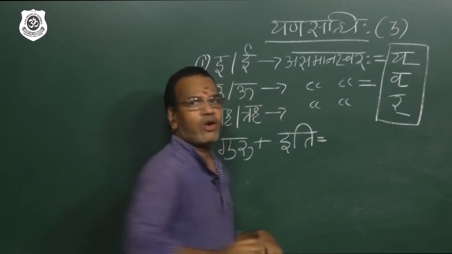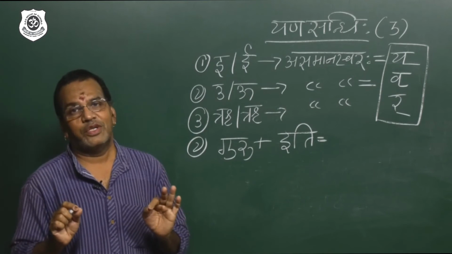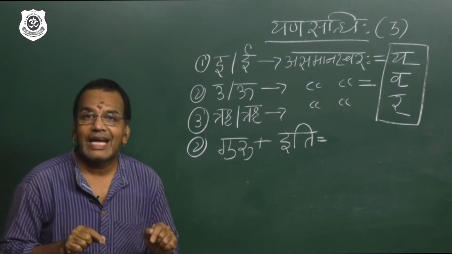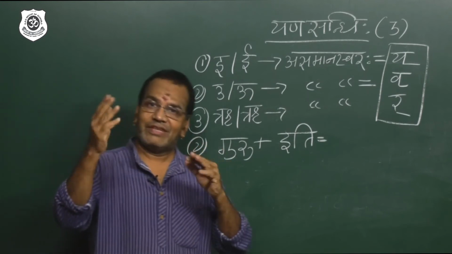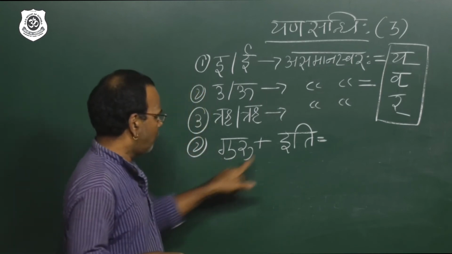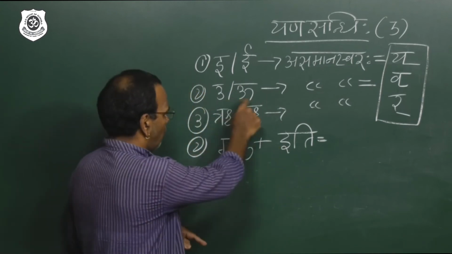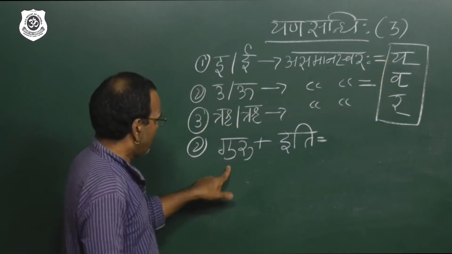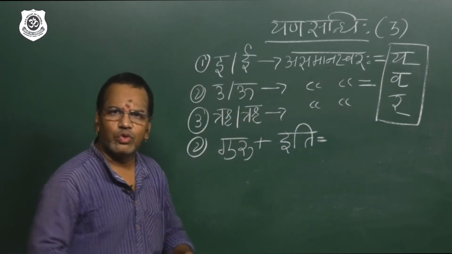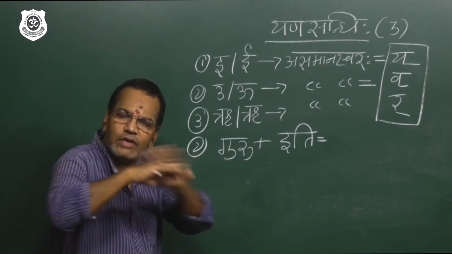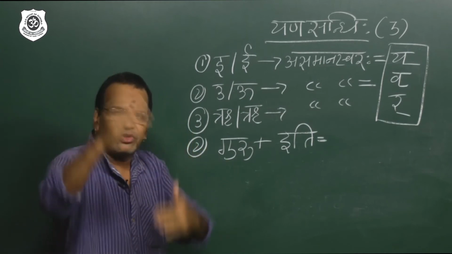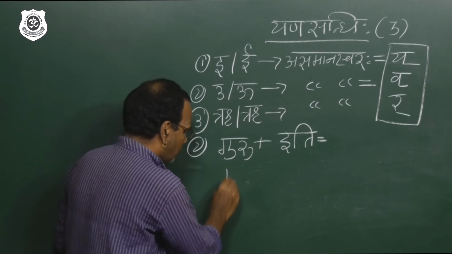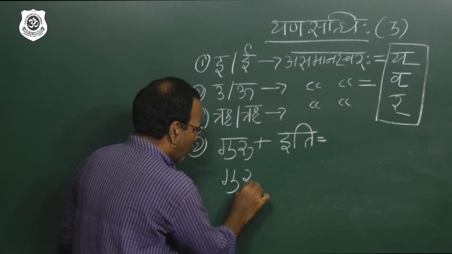Always remember, my dear boys, only take Sanskrit words, because this is the Sanskrit language. You don't take examples from any other language, right? So guru plus iti. Now the u is going to convert into v. We are going to analyze that step. So from guru, remove that u, because u is going to compromise and change into v.